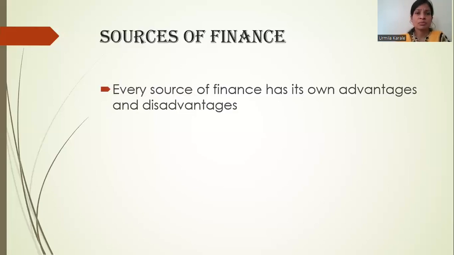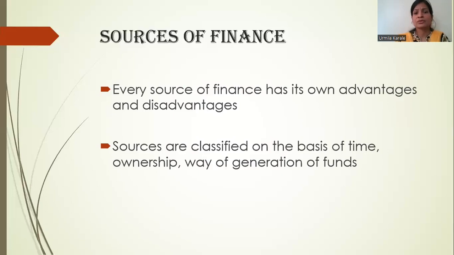Since we know there are multiple sources available to a company, understand each source has its own advantages and disadvantages, which we will sum up at the end of the session. So there are different sources. They are classified based on different parameters. Basically, they are categorized on the basis of time, like short-term sources, medium-term sources, and long-term sources.